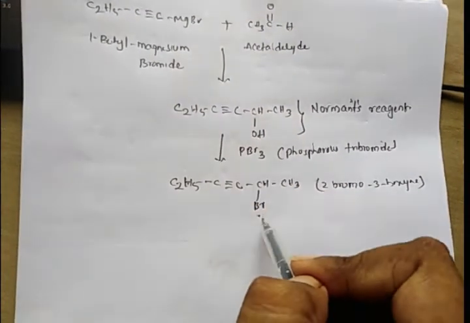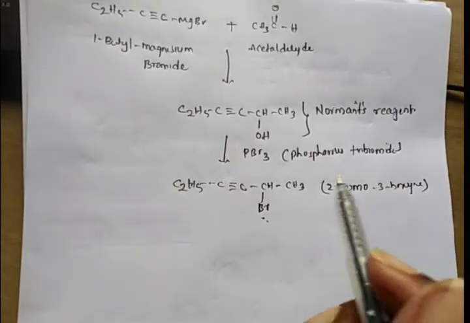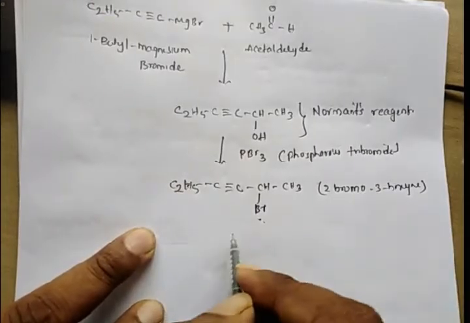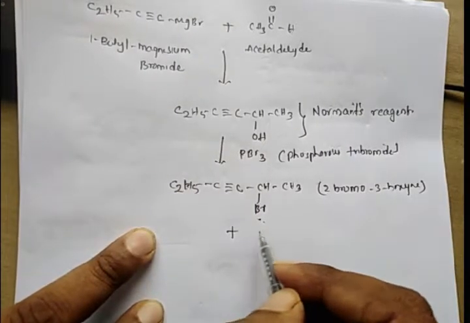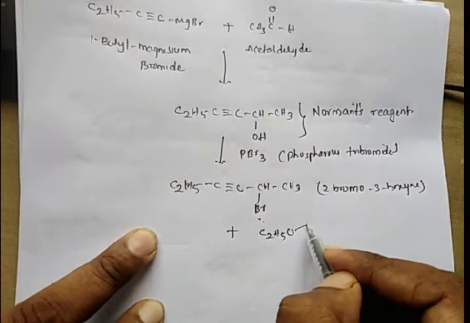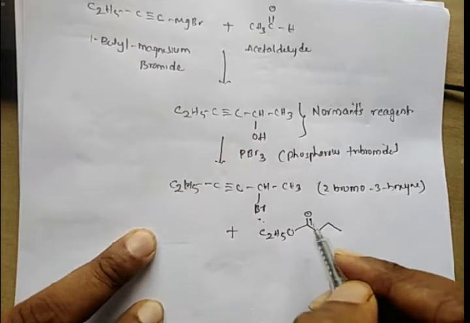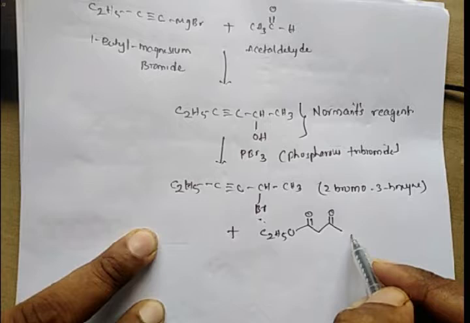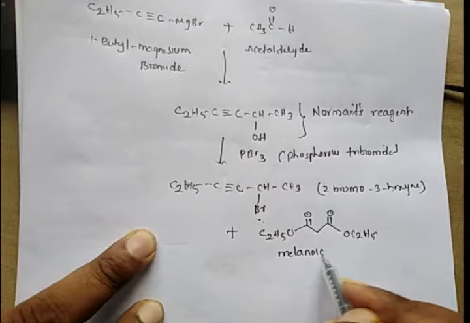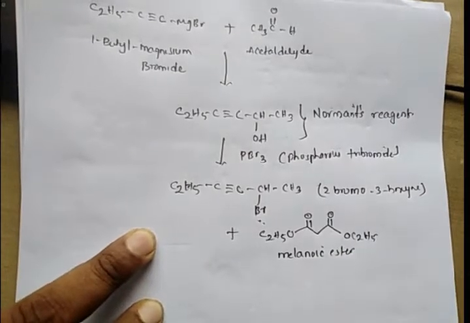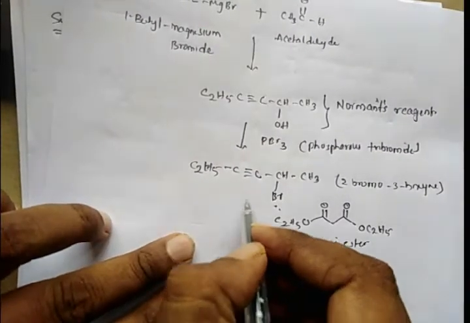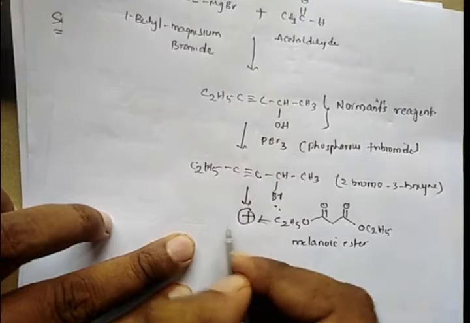This obtained 2-bromo derivative is treated with the malonyl ester, that is C2H5O, diketo group, O C2H5. It is called malonyl ester. So the obtained 2-bromo-3-hexene is treated with this malonyl ester, and we will get